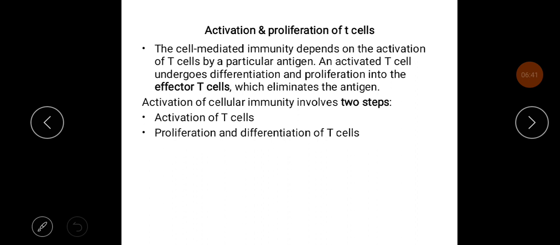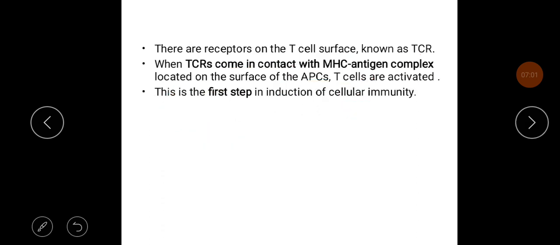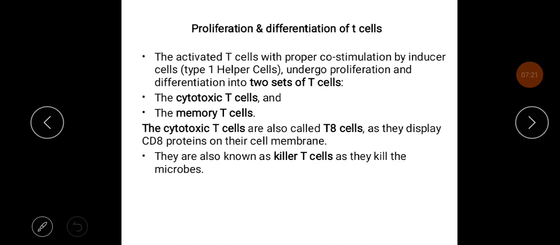Cell mediated immunity depends on the activation of T cells by a particular antigen. An activated T cell undergoes differentiation and proliferation into effector T cells, which eliminate the antigen. Activation of cellular immunity involves two important steps, that is, activation of T cells and proliferation and differentiation of T cells. There are receptors on the T cell surface known as TCR, the T cell receptor. When TCR comes in contact with the MHC antigen complex located on the surface of the APC, T cells are activated. So this is the first step in the induction of cellular immunity.